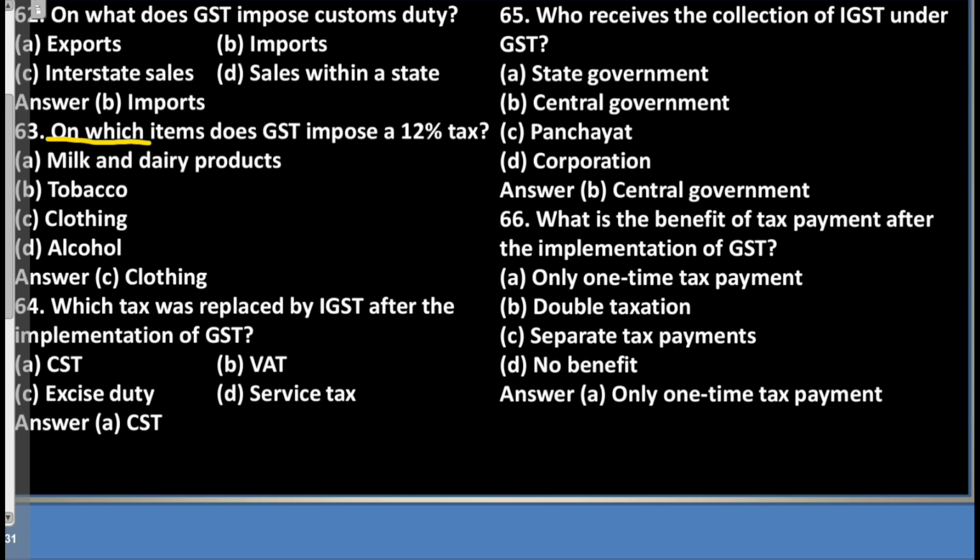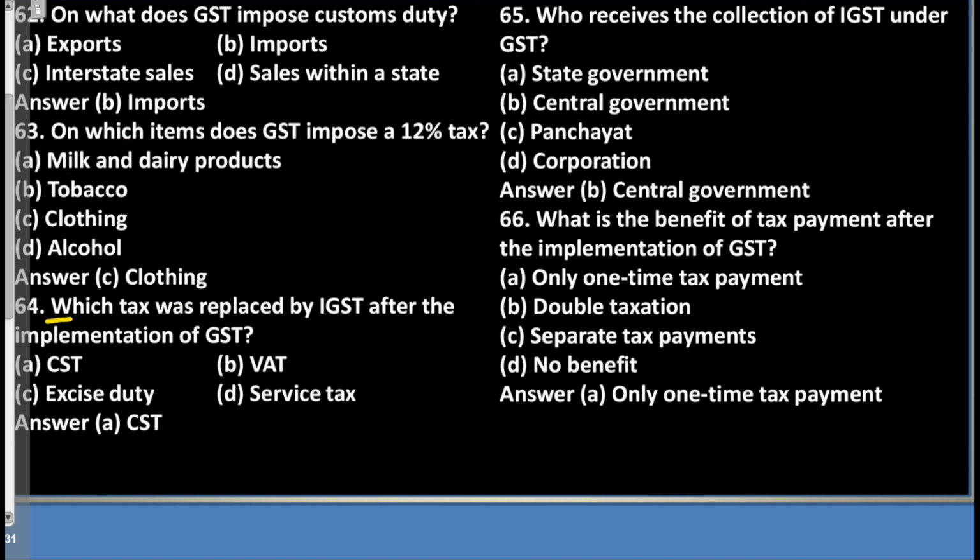Question 63. On which items does GST impose a 12% tax? A. Milk and dairy products. B. Tobacco. C. Clothing. D. Alcohol. Answer: C. Clothing.